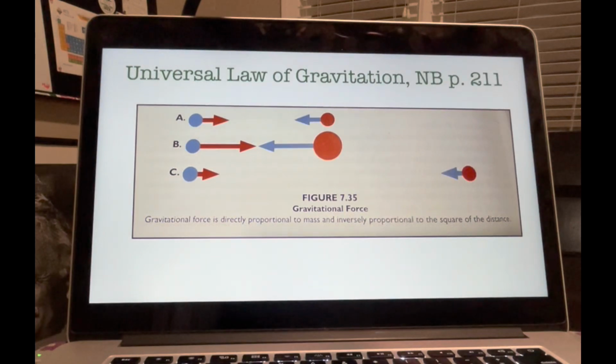So look again at figure 7.35, only this time take notice of A and C. When the distance between the blue and orange ball doubles, the gravitational force between them decreases by 2 squared, or 4. In other words, the gravitational force is 1/4 as strong when two objects are moved apart twice the original distance. Even though gravity is the weakest fundamental force, it is the most effective force over long distances, especially for massive objects. Think about that for a minute.